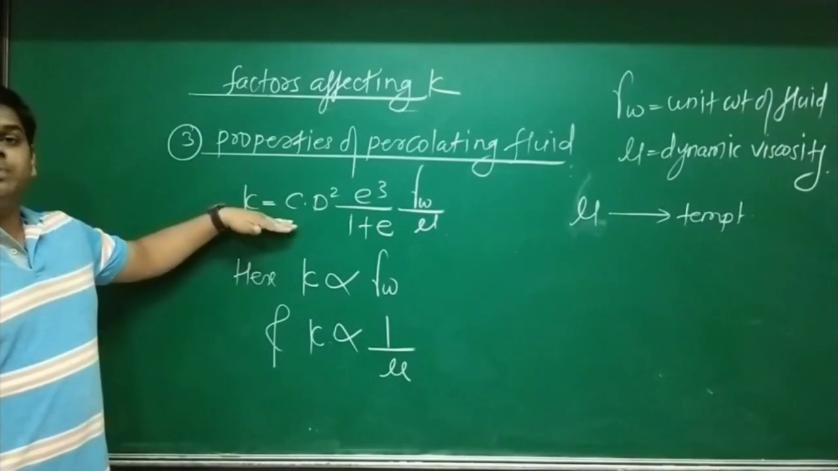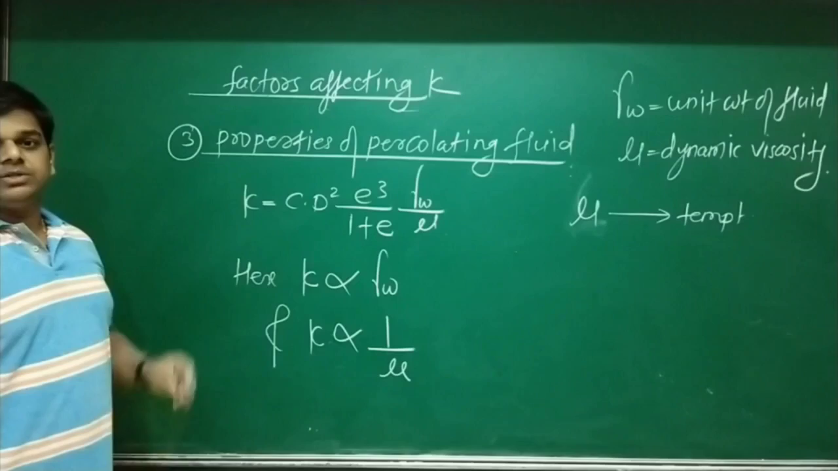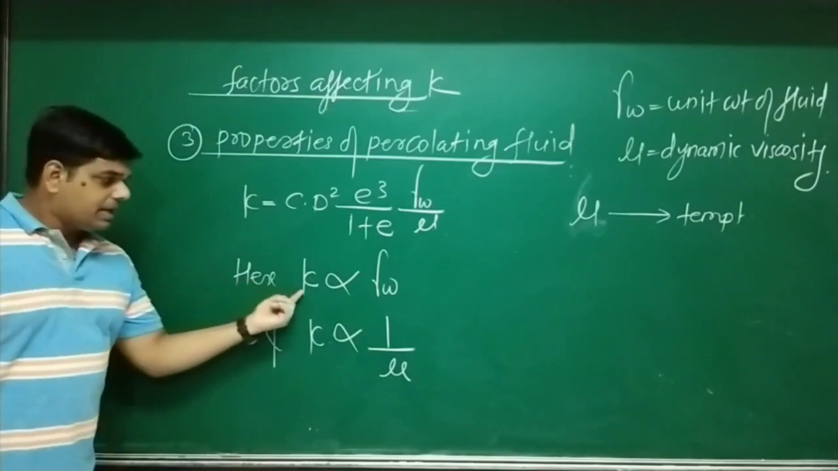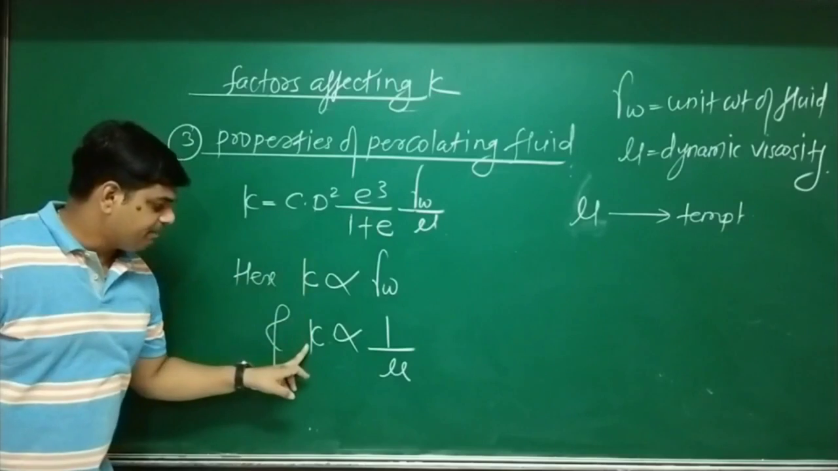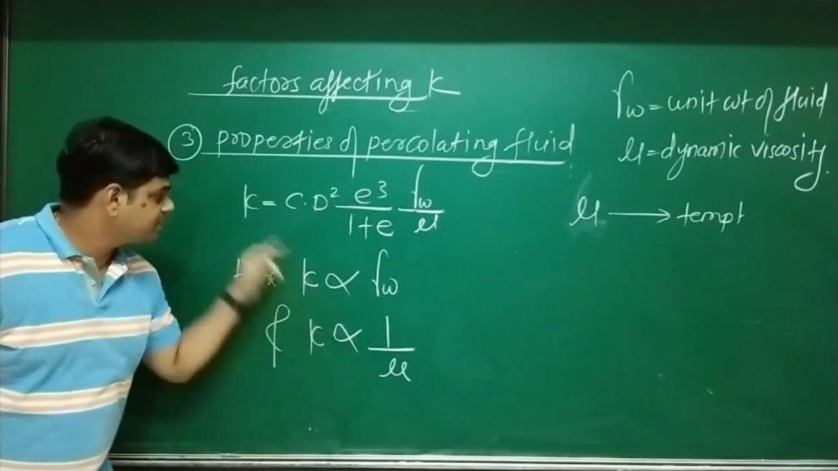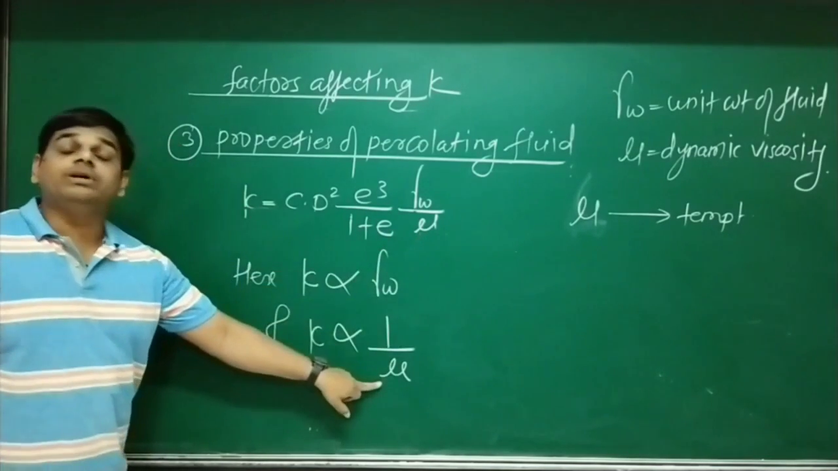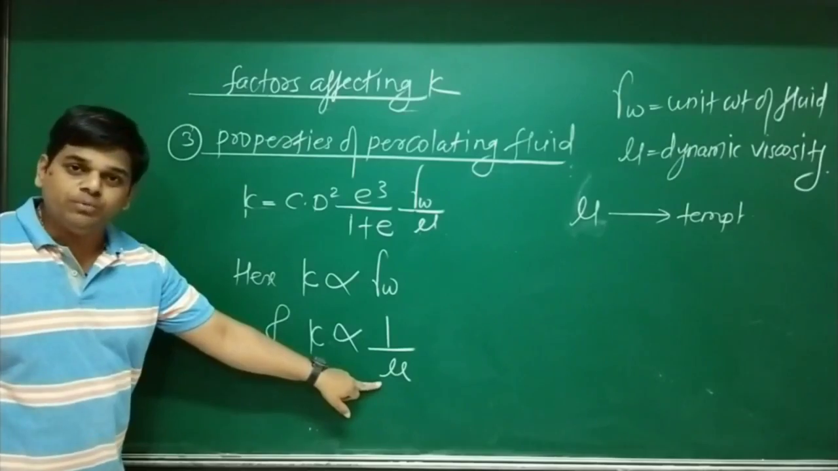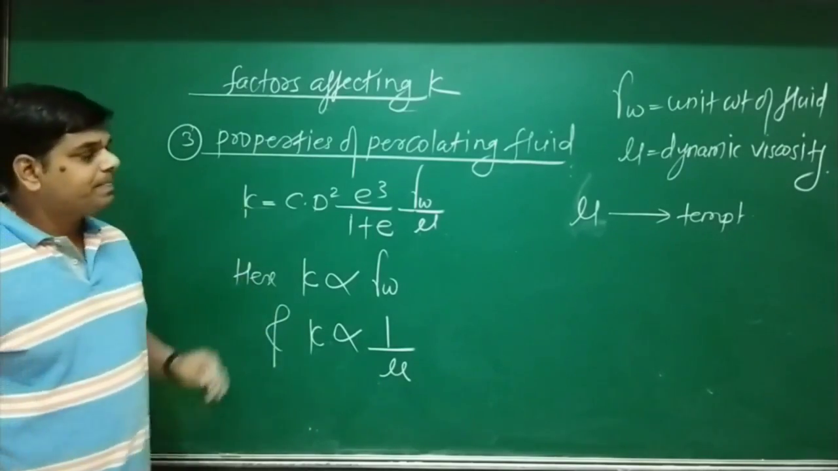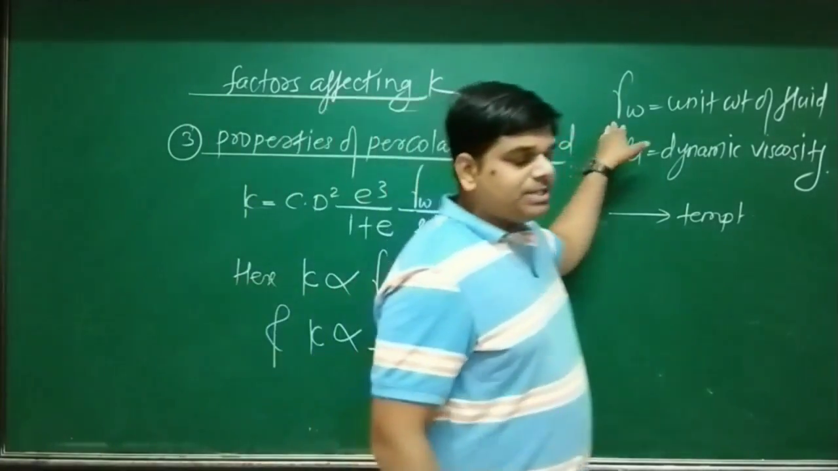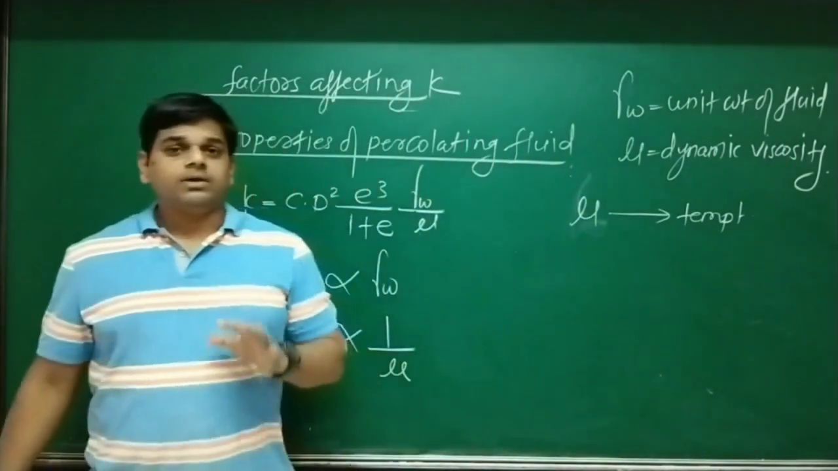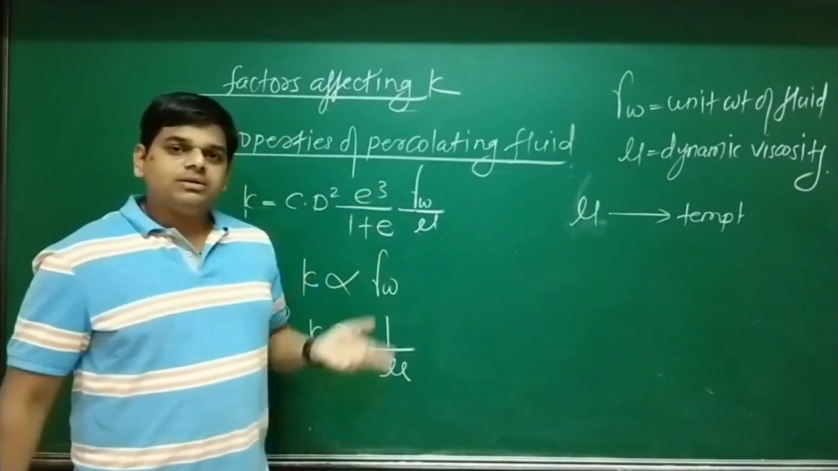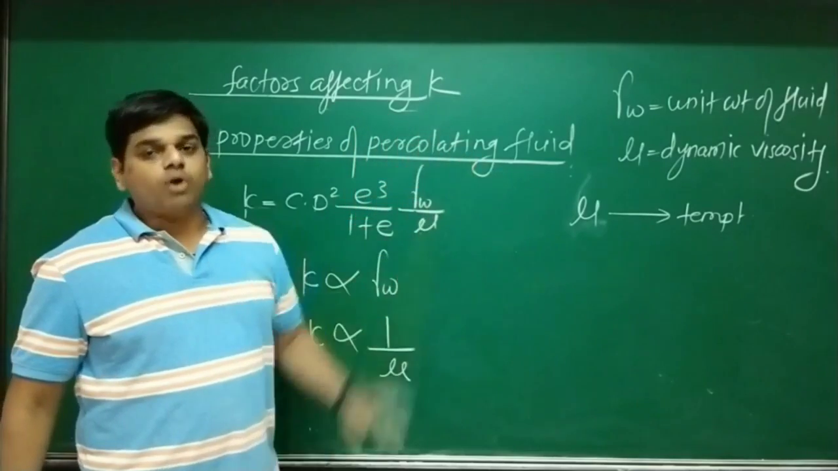This is the expression for permeability. From that expression you can easily observe K is directly proportional to gamma W and permeability K is inversely proportional to dynamic viscosity mu. But here what is gamma W? Unit weight of percolating fluid. If it is water, then gamma W is the unit weight of that water.